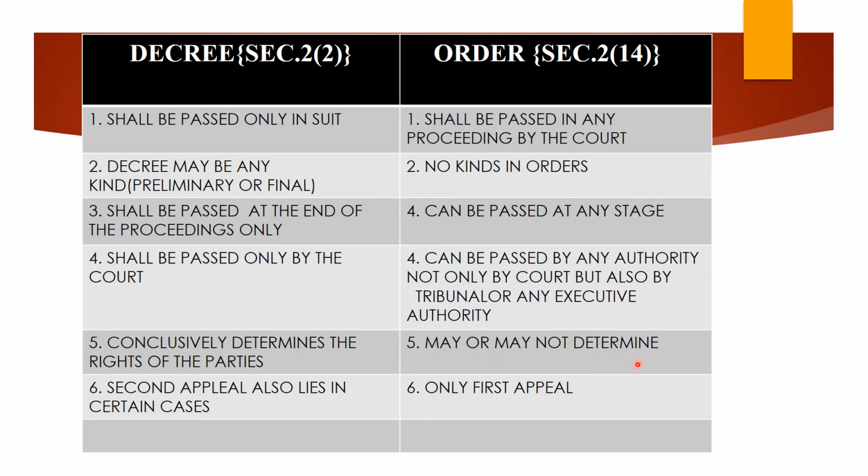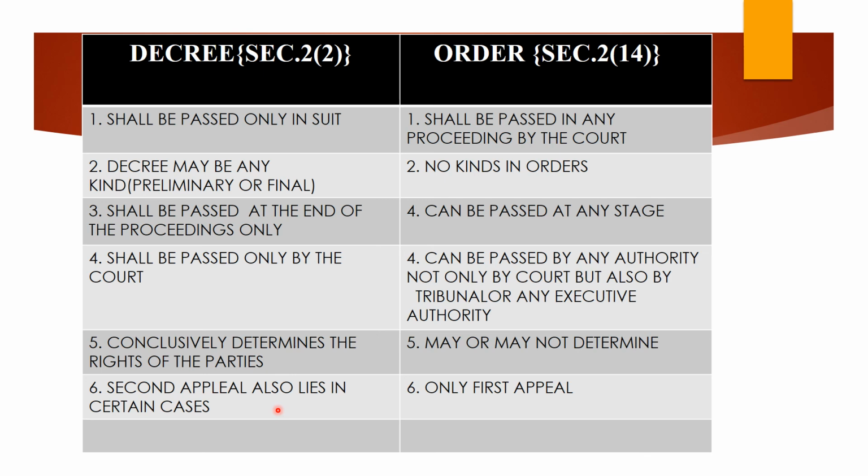Orders may or may not determine them; both cases may take place. But if it is a decree, our understanding is that it is going to determine the rights of the parties conclusively.